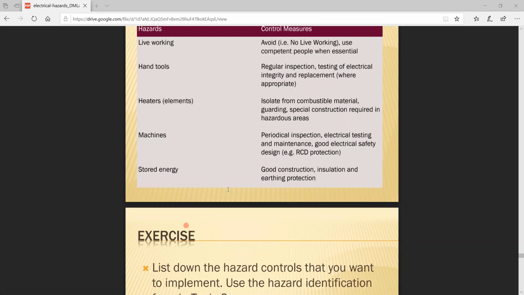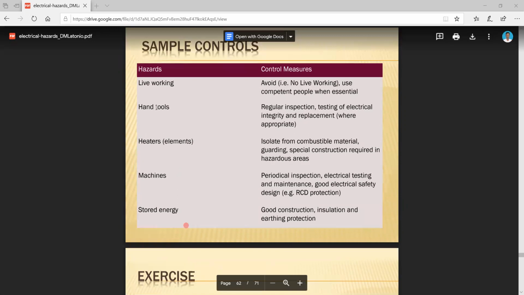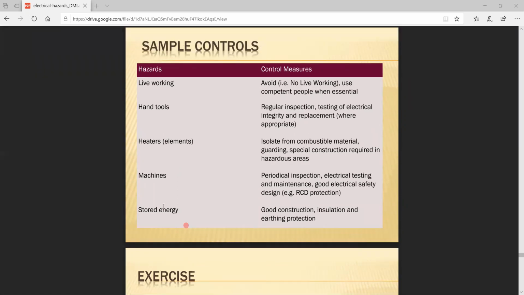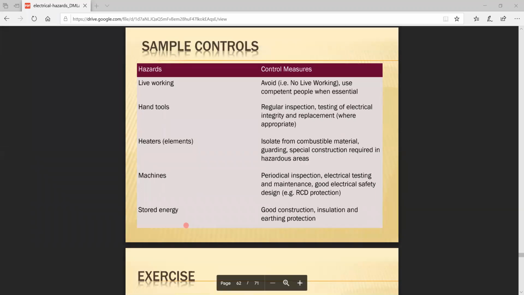So these are the simple controls. You just listen. Live working, hand tools, heaters, machines, and then stored energy systems. So it should be designed in a proper manner. Then only will the entire system be designed for proper operating conditions.